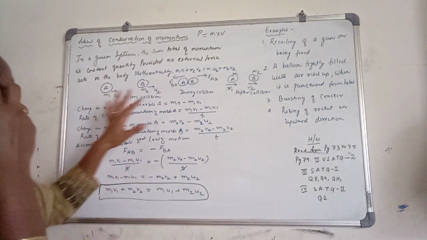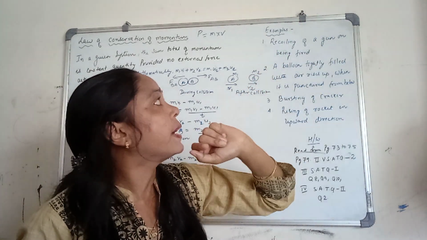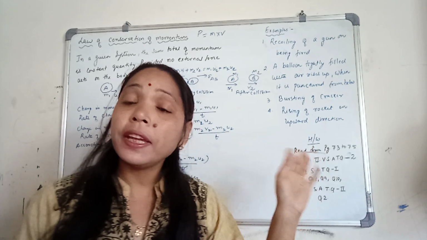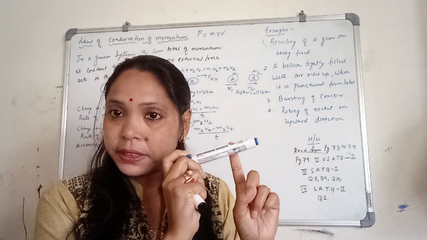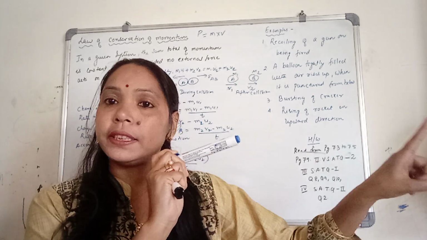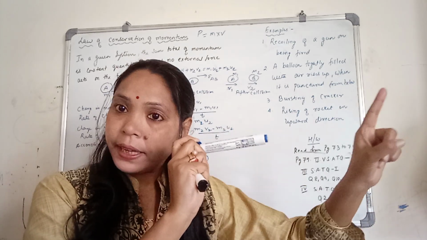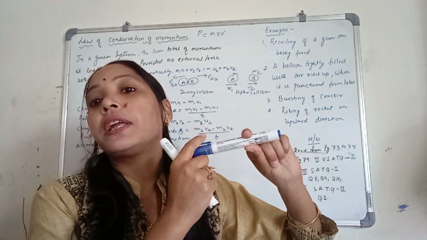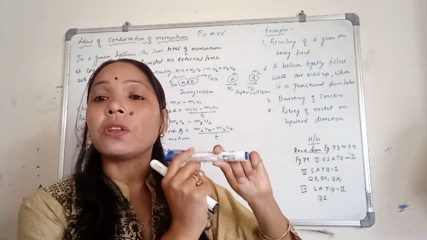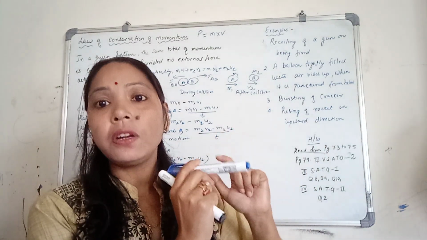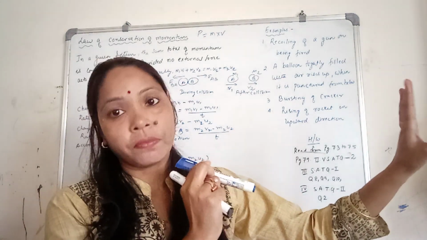Now see the examples. Number 1, recoiling of a gun on being fired. Here again we have 2 bodies: one is your gun, another is your bullet. Whenever the bullet is ejected from the gun, the total momentum of the bullet is always equal to the total momentum of the gun. That's why the gun always jerks backward whenever the bullet moves in a forward direction.